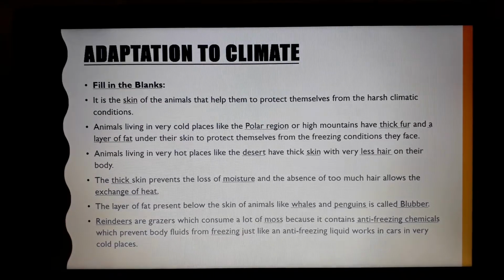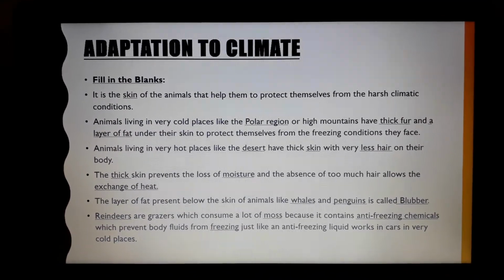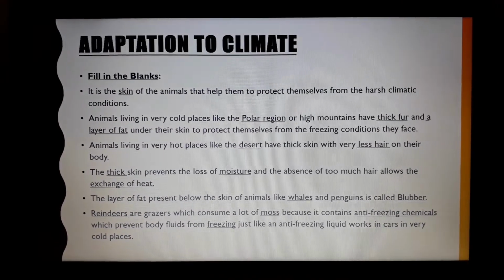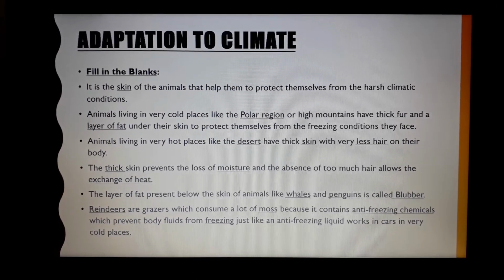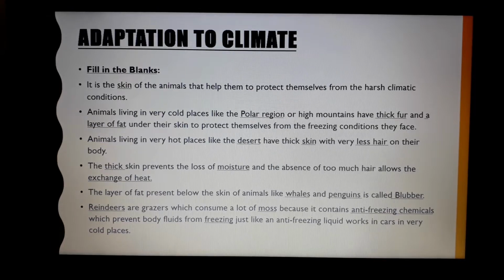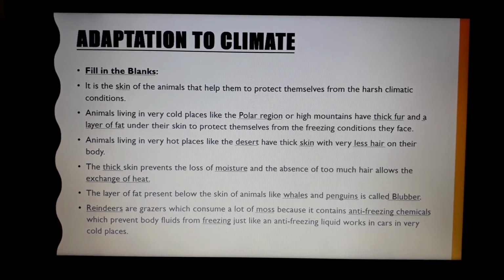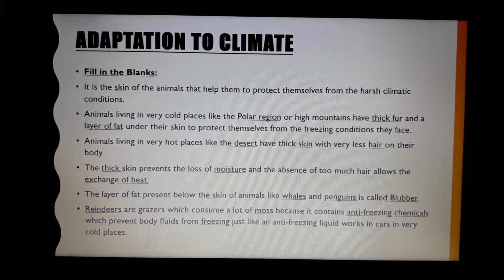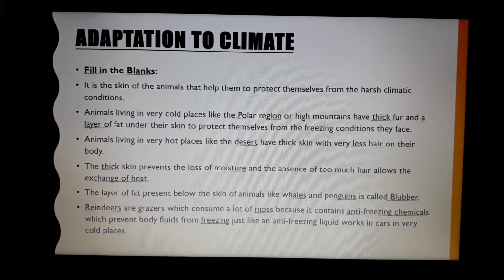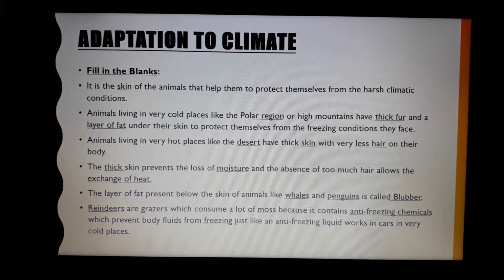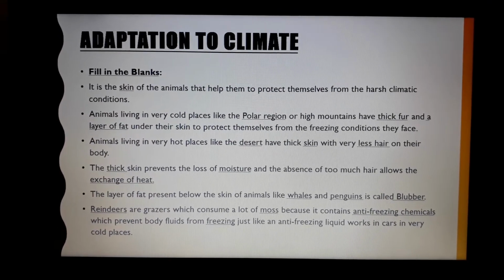Now we will see adaptation to climate. Fill in the blanks. It is the skin of the animals that helps them to protect themselves from the harsh climatic conditions. Animals living in very cold places like the polar region or high mountains have thick fur and a layer of fat under their skin to protect themselves from the freezing conditions they face.